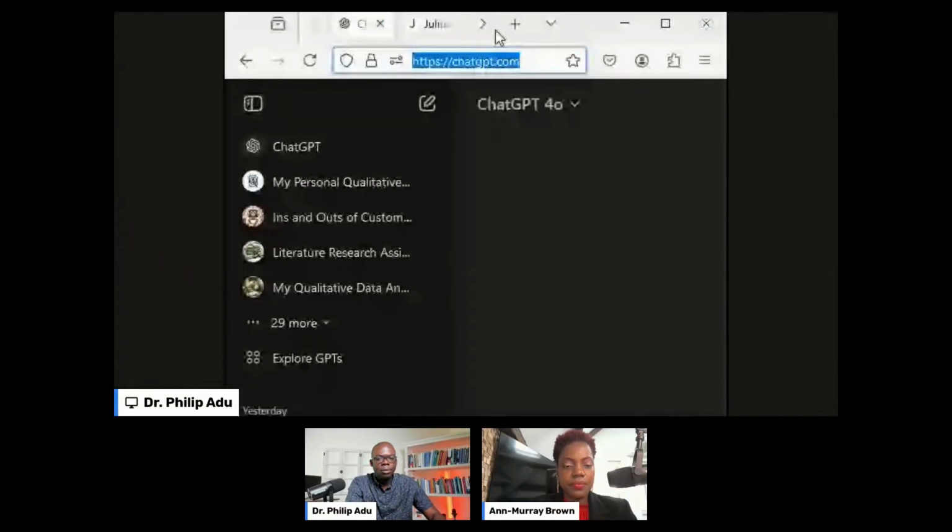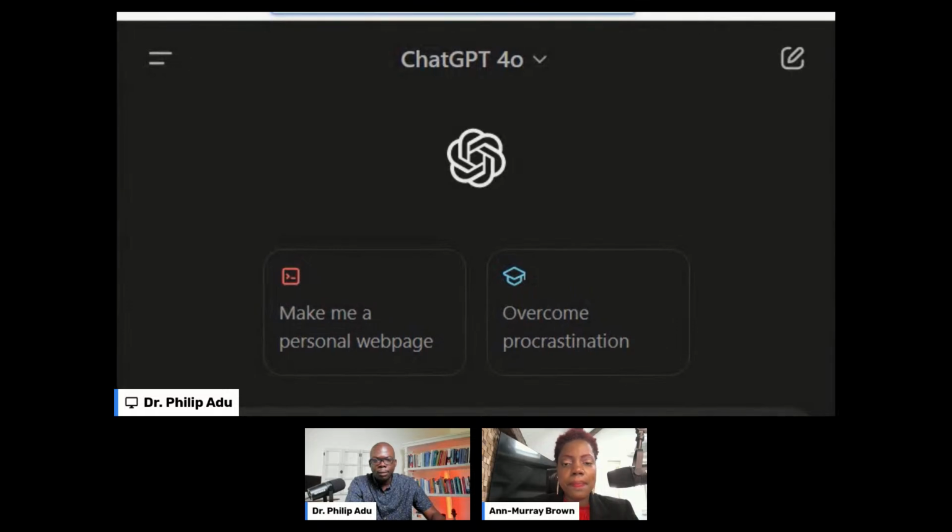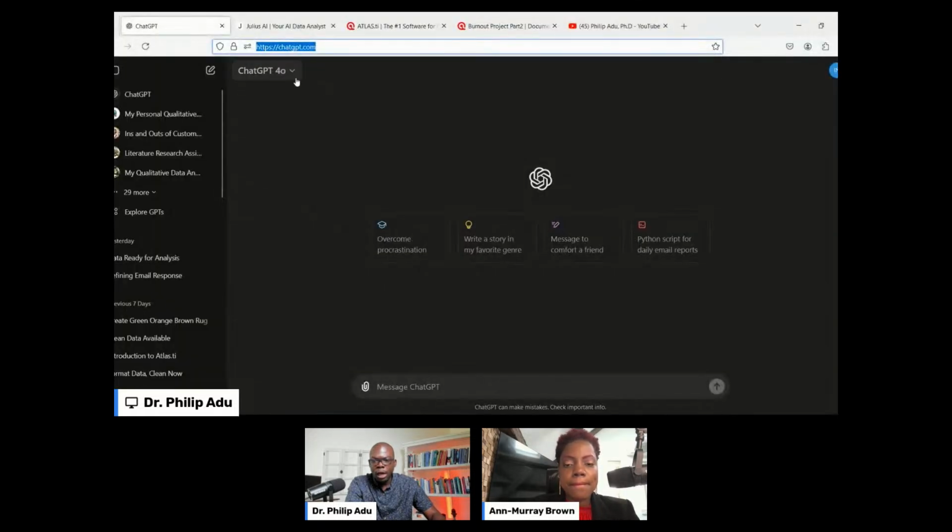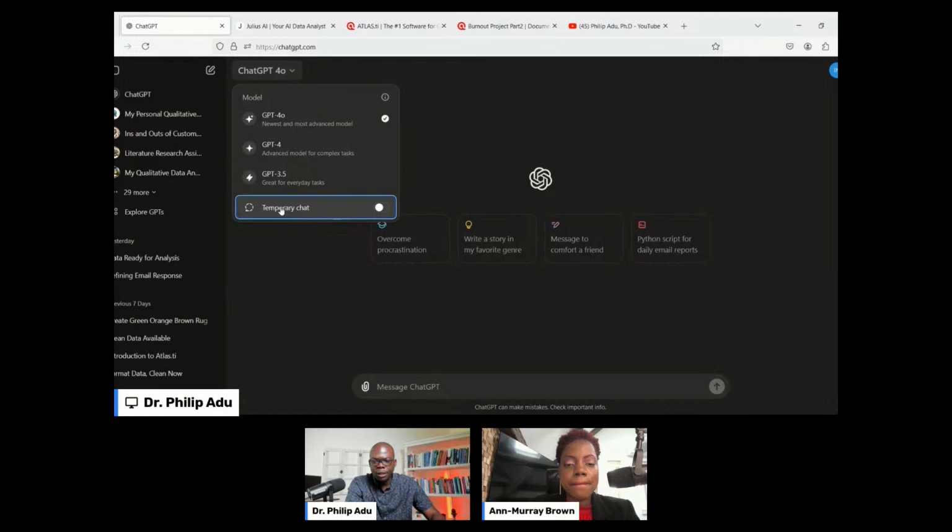Yeah, so let me pull this one here. So when you go to your account, you see temporary chat. If you don't want the system to remember or save any conversation, you can use temporary chat to have a conversation with the system, especially something that is sensitive that we don't want the system to have.